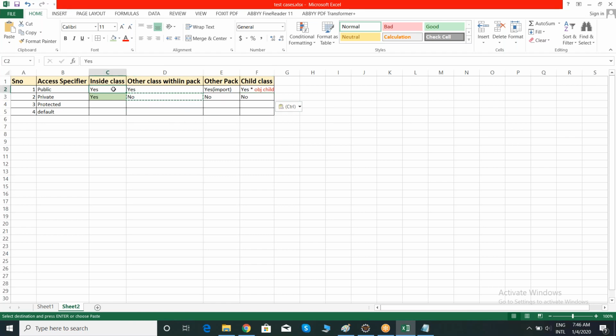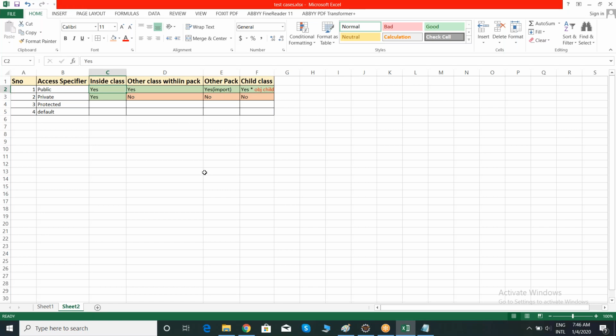See, public access specifier accessibility is more, and private access specifier accessibility is very less. Public access specifier you can access anywhere. Public classes you can access anywhere. Public variables you can access anywhere.